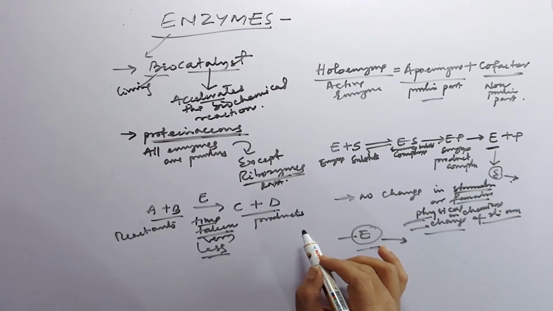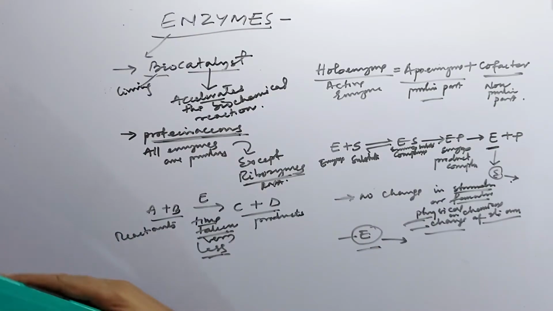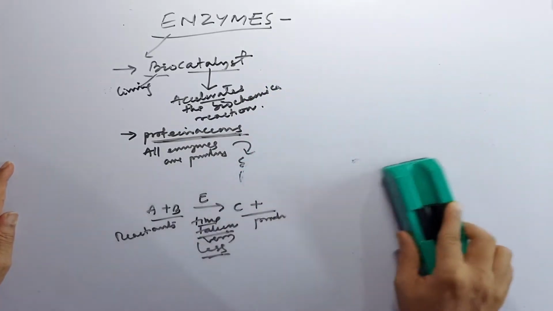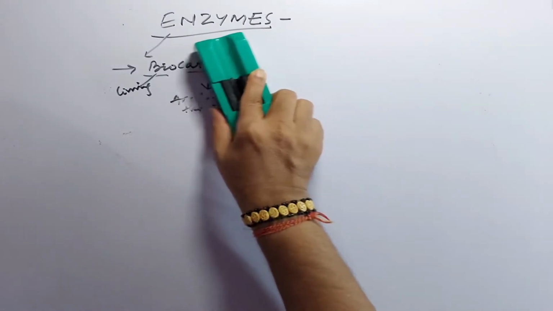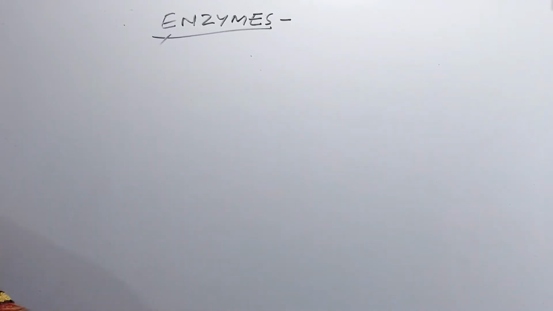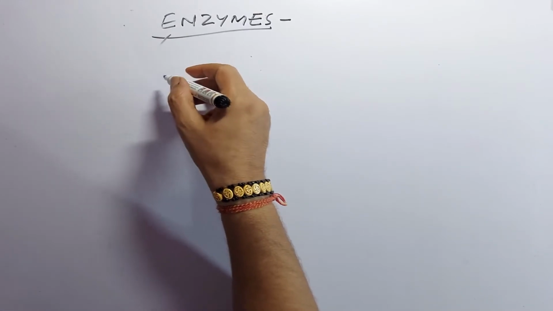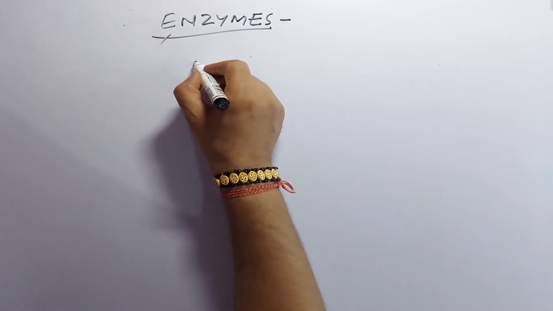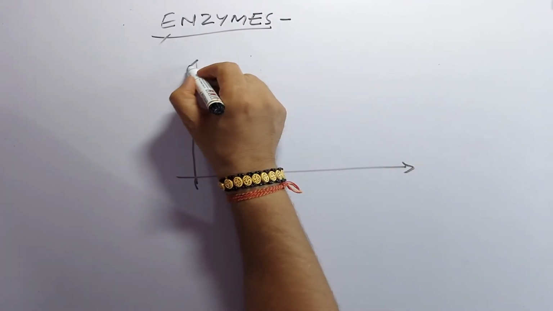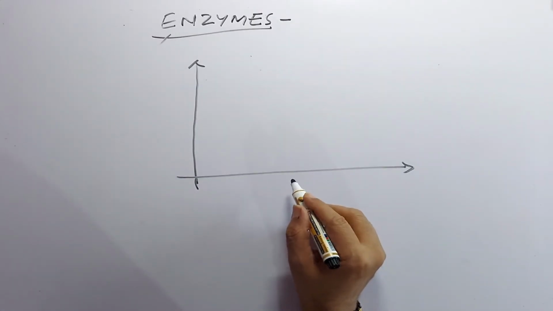Now we will discuss how the enzyme accelerates the biochemical reactions. We have to take a graph here to show how the action is carried out by the enzyme.